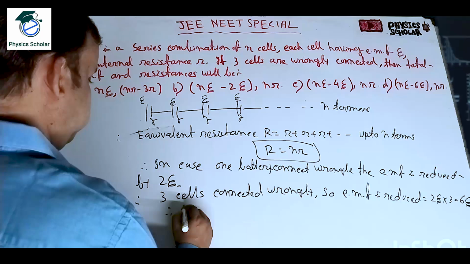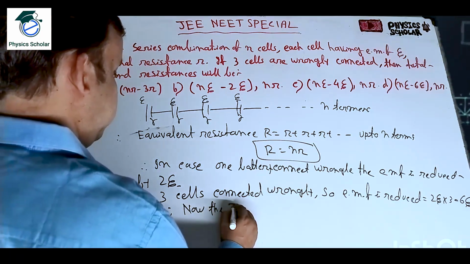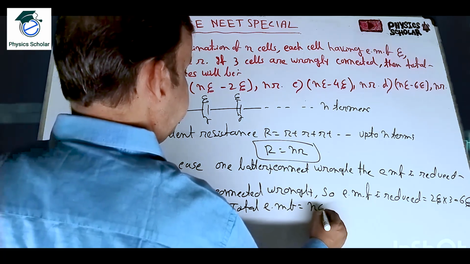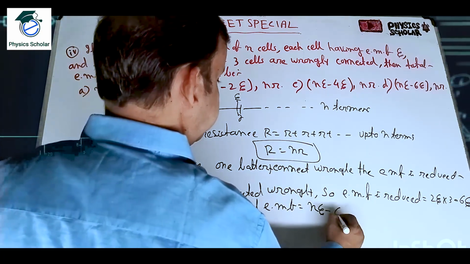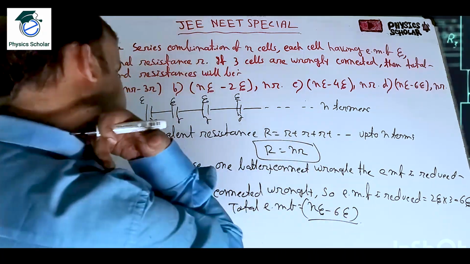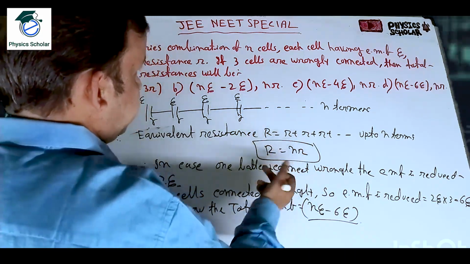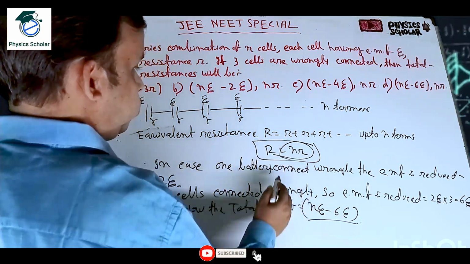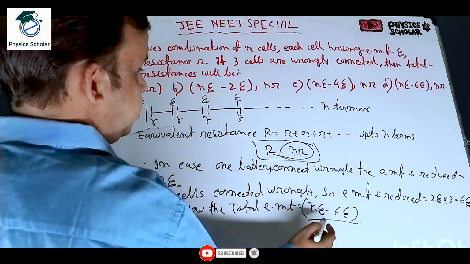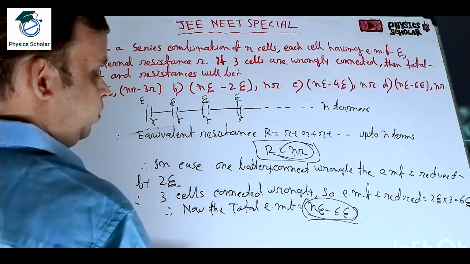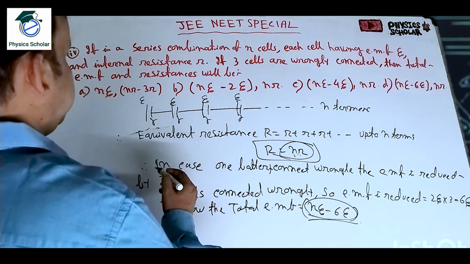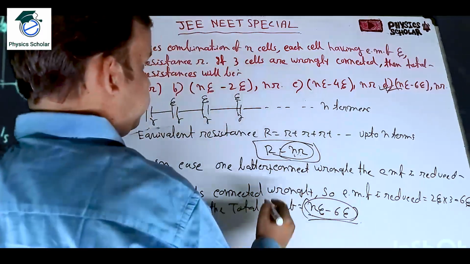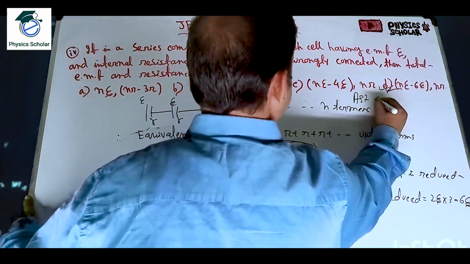Clear? So now the total EMF is equal to what? Total EMF will be n eta minus 6 eta. Clear? So that is the total EMF after 3 batteries are connected wrongly. So the total combination of resistance will be nr and the EMF will be n eta minus 6 eta. So option number what? D. So the answer will be option D.